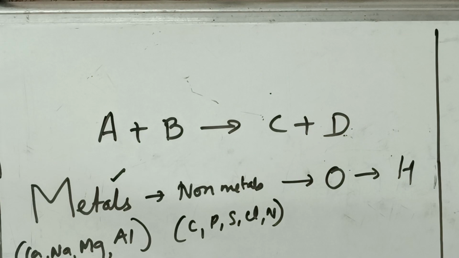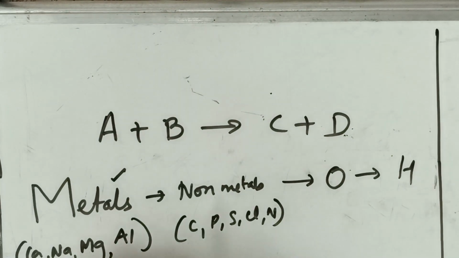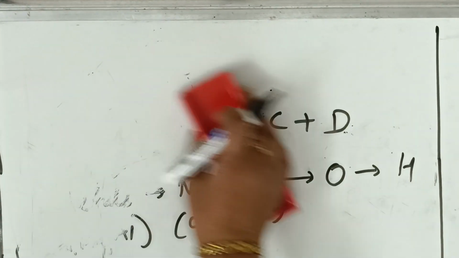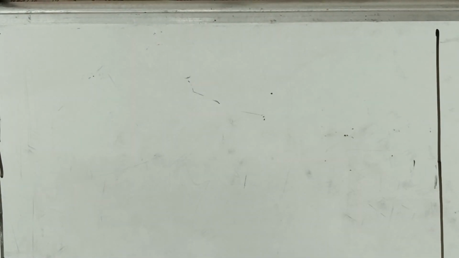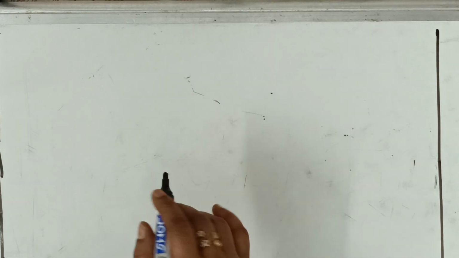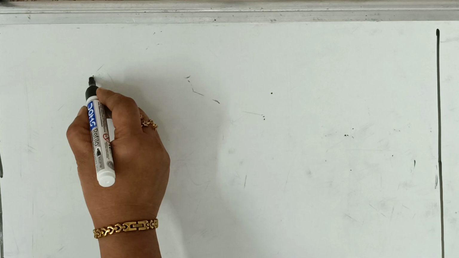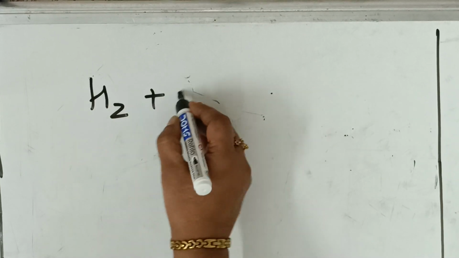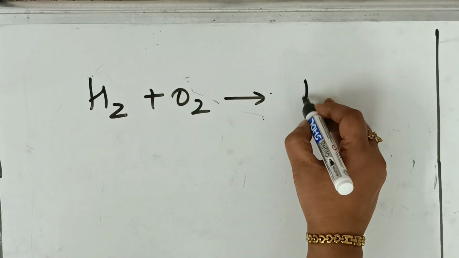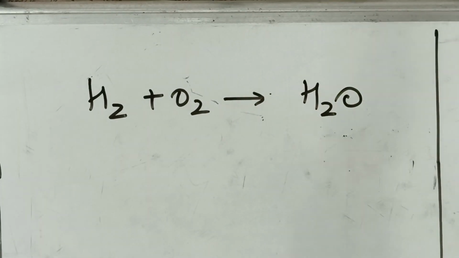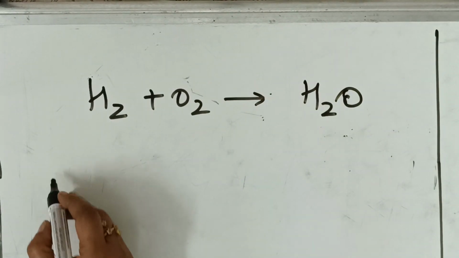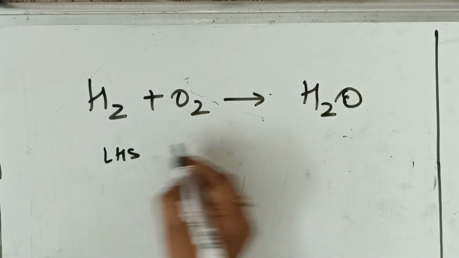Let's start the series. Quickly start balancing the reactions. Let us erase this. Keep noting it along with me so that it is easy for you all. Now, the first concept, as I said, I'll take a basic reaction. Simple: hydrogen plus oxygen is giving me a water molecule. Simple one. So what should you do? First, you have to decide what is LHS and what is RHS.